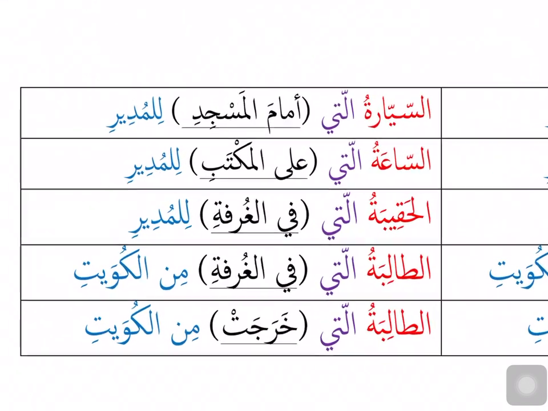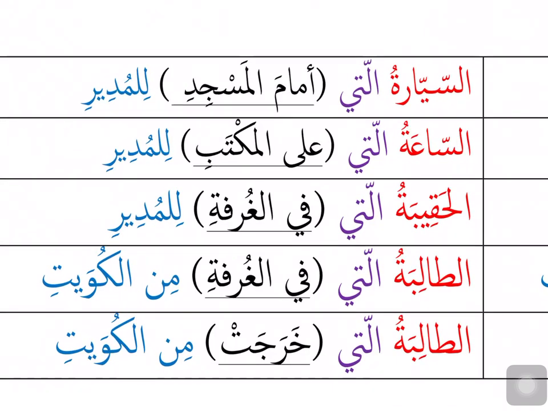And on this side we see the feminine mubtada and the feminine ism mawsul. Remember, an ism mawsul being a sifa has to match in number, gender, all the properties with the mawsuf, which in this case is the mubtada. As-sayyaratu allati amama al-masjidi lil mudiri. As-sayyaratu is the mubtada, allati is the sifa, amama al-masjidi is the sila, zarf and mudaf ilayh. Lil mudiri is the khabar of the sentence, jar majroor, shibu jumla khabar. The car which is in front of the masjid is for the mudir.